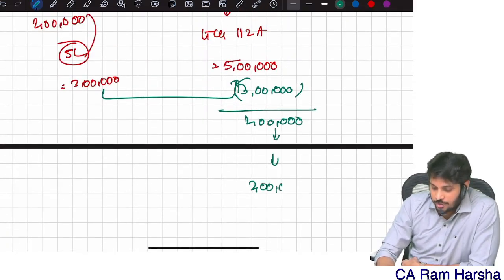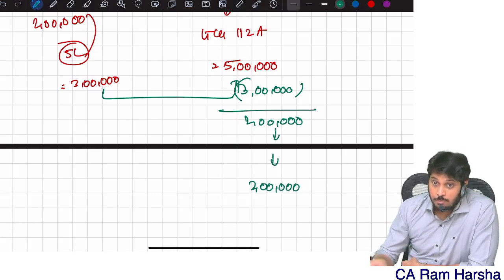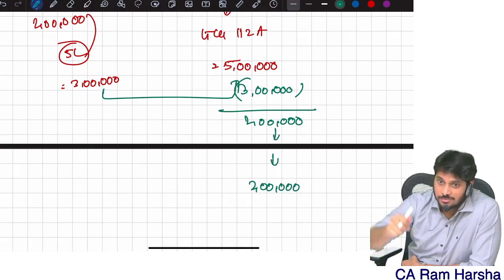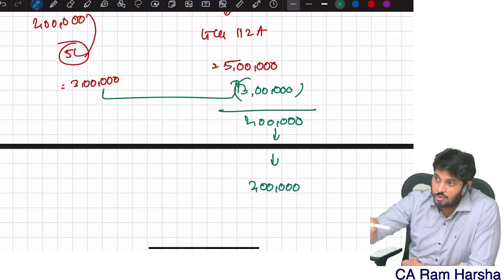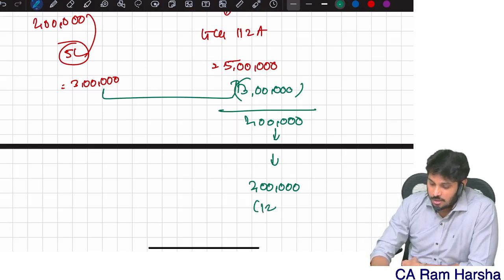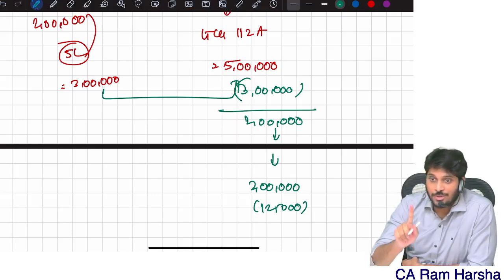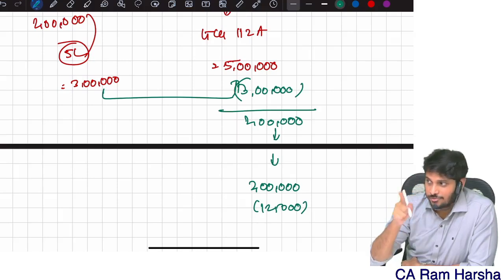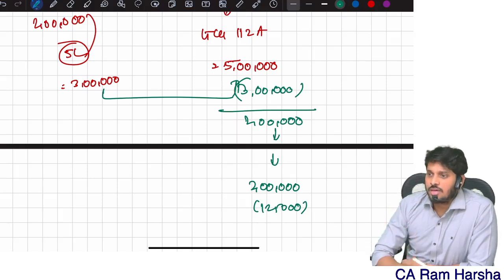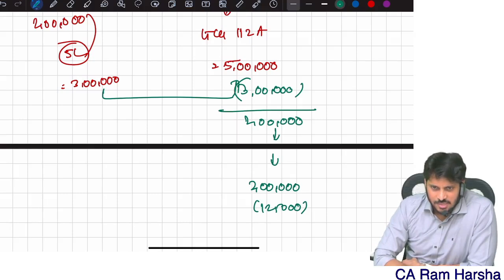Now I need to compute tax on this, right? When I am computing tax, again I have a benefit. 1,25,000 is a benefit only at the time of computation of tax. It is not an exemption. Be careful. What does section 112A say, you know?